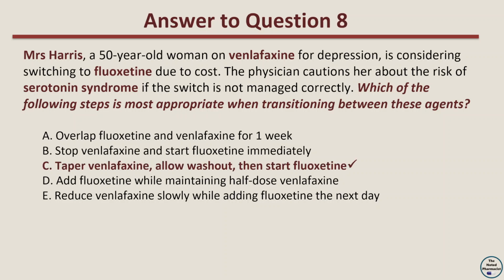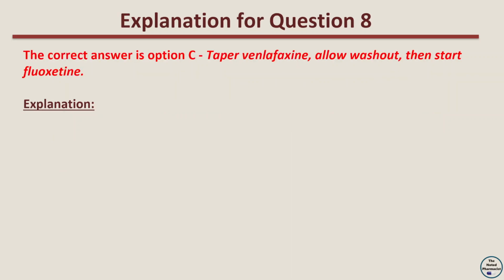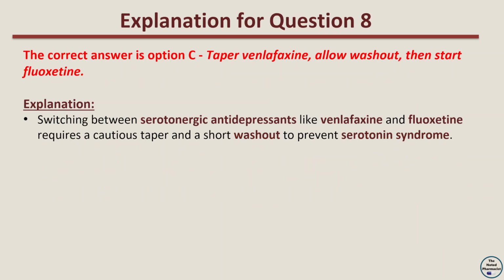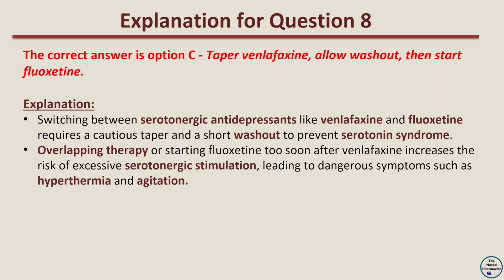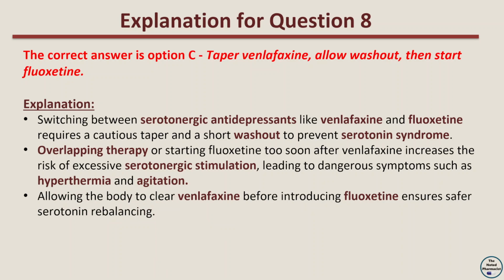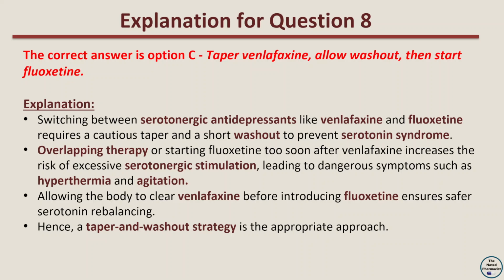The correct answer is option C. Taper venlafaxine, allow washout, then start fluoxetine. The explanation is that switching between serotonergic antidepressants like venlafaxine and fluoxetine requires a cautious taper and a short washout to prevent serotonin syndrome. Overlapping therapy or starting fluoxetine too soon after venlafaxine increases the risk of excessive serotonergic stimulation, leading to dangerous symptoms such as hyperthermia and agitation. Allowing the body to clear venlafaxine before introducing fluoxetine ensures safer serotonin rebalancing. Hence, a taper and washout strategy is the appropriate approach.